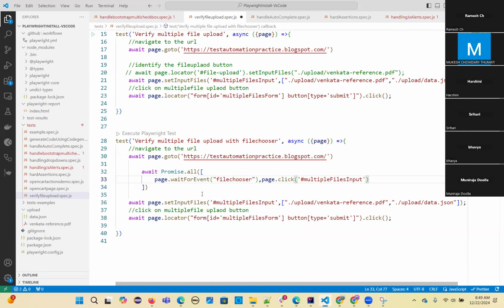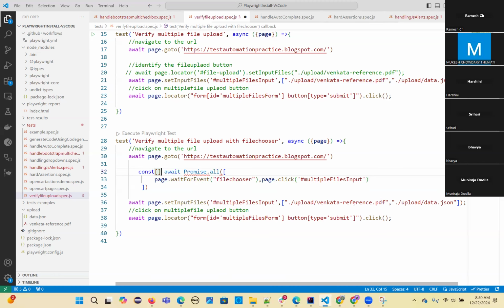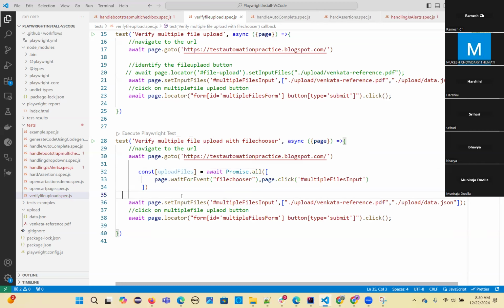Once you click on that, you store this promise into one variable, okay? That is, const array variable, that is upload files. Multiple files you're uploading, that's stored in the one array variable. With this, you can call isMultiple. If you want to check whether it is multiple, you can check also.